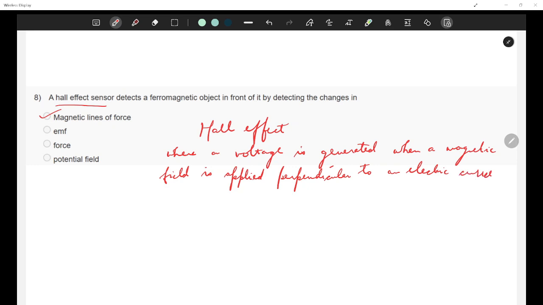Okay. So this is where a voltage is generated when a magnetic field is applied perpendicular to an electric current.